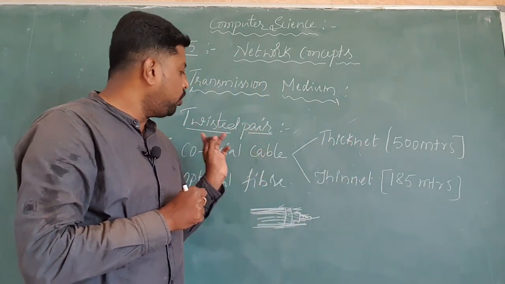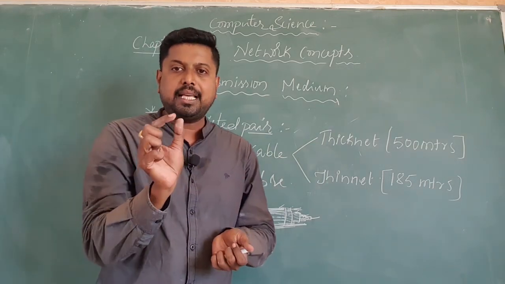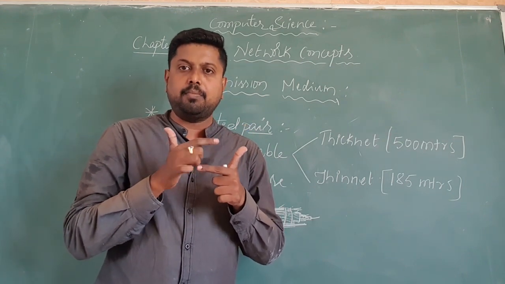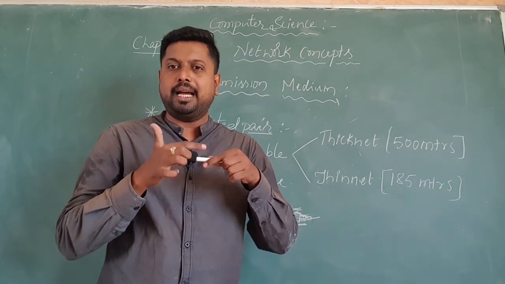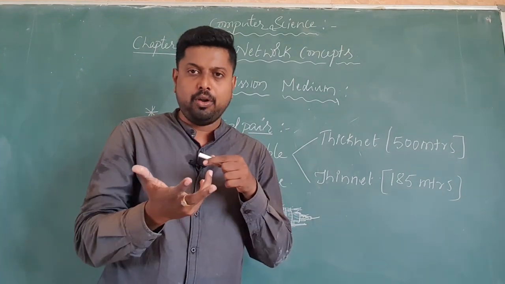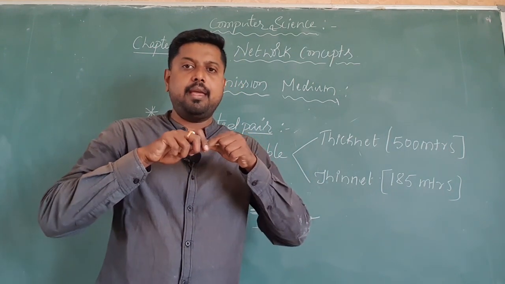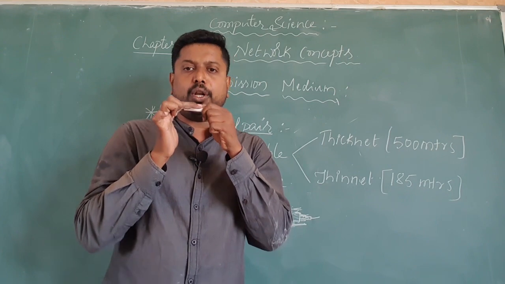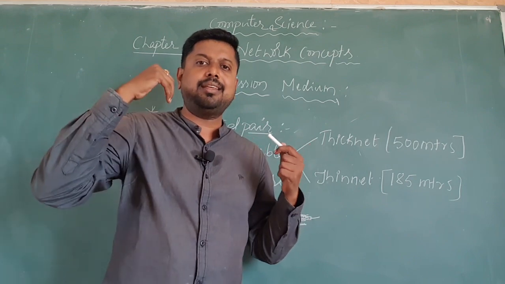See dear students, in coaxial cable the first category is thick net. Thick net means the protection layer of that particular cable is more. Whenever the protection layer of the cable is more, automatically the weight of the cable is more and the thickness of the cable is more. When the thickness is more, that cable is much stronger than thin cables. That's why whenever we use cables with more protection layers to connect the network, the distance is automatically more.